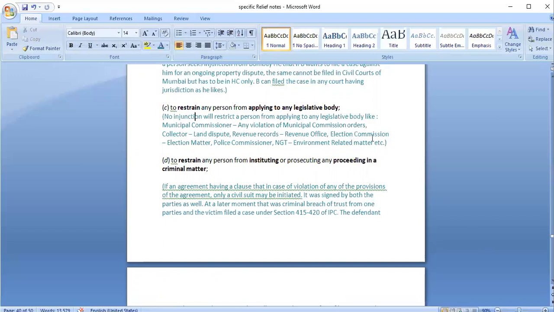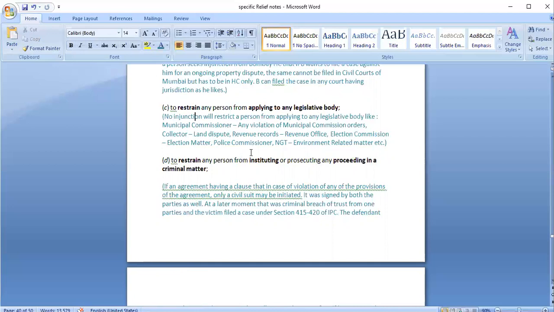For election-related disputes, the Election Commission can take a decision. NGT can take decisions regarding environment-related matters. The National Human Rights Commission can take decisions regarding human rights violations. So like that, there are different other bodies also, right? Legislative bodies. For example, regarding removal of any Supreme Court judge or High Court judge, it can be the two houses of Parliament also. So like that, there cannot be an injunction order that would restrict a person from applying to any legislative body.